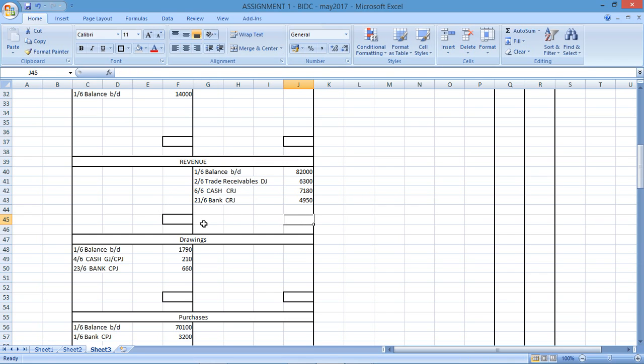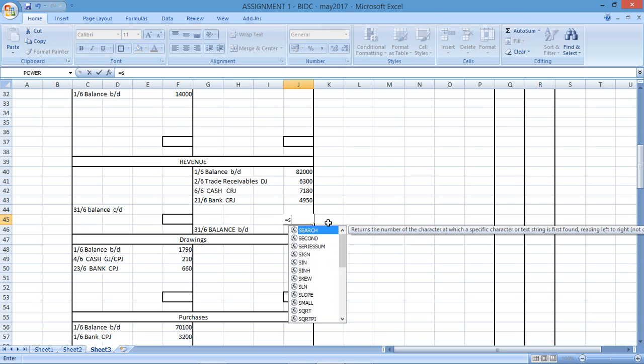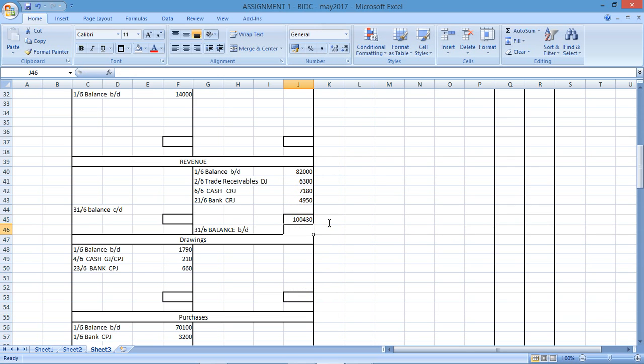Revenue I would have to total, so I am going to balance this account. So I'm going to show on the last day of the month, 31st of the 6th, balance brought down, balance carried down. I'm literally just going to be summing up, adding everything, and that would represent the balance. So revenue has that balance there.